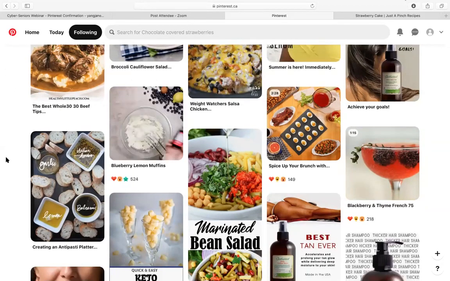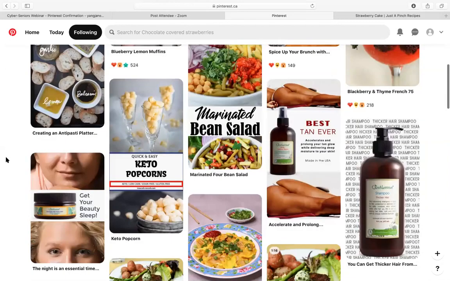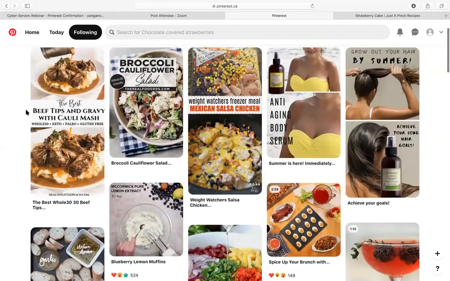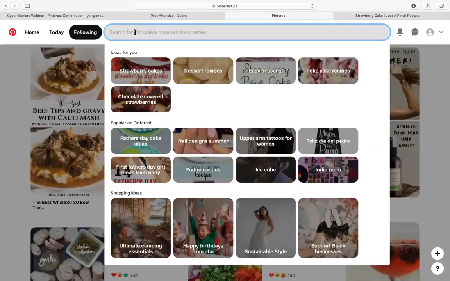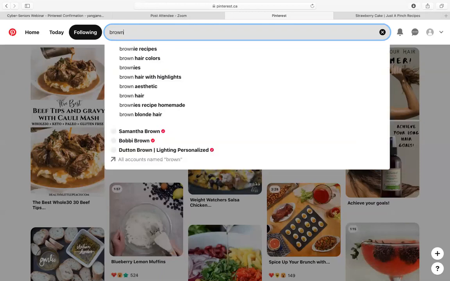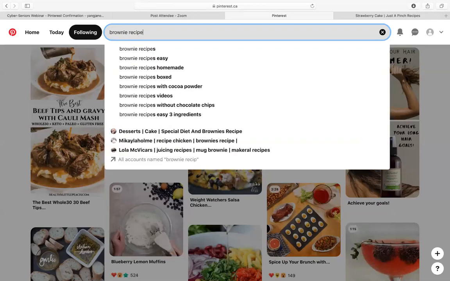And let's try searching for something specific if you are looking for a recipe, for example. So you would come up to the search bar, and we can search up for something like brownies, which is very specific. So search up brownie recipe. And as you can see, you could even type in easy brownie recipes or homemade or with the box. So there's very wide variety of things that you could add on, but let's just type brownie recipes for now.